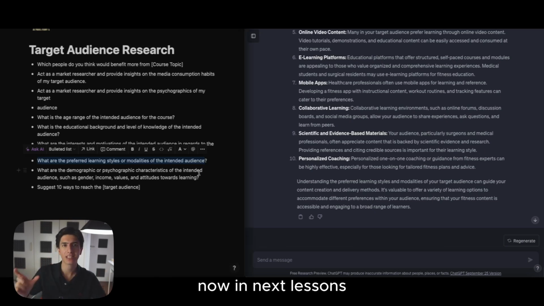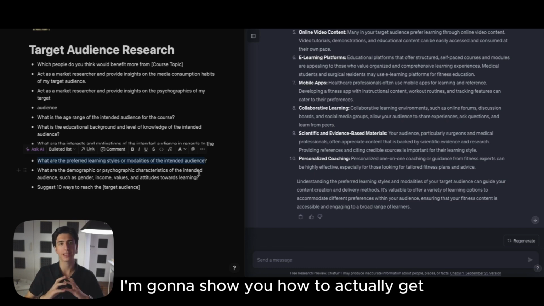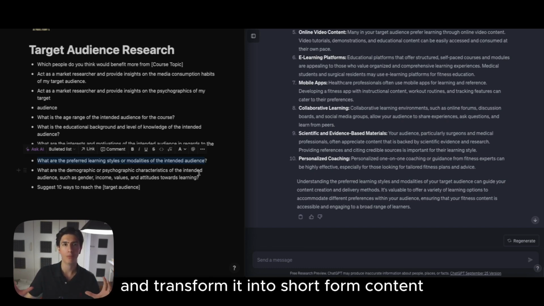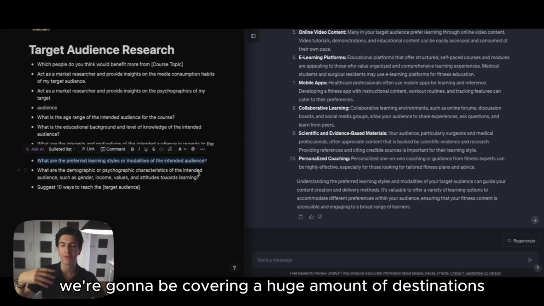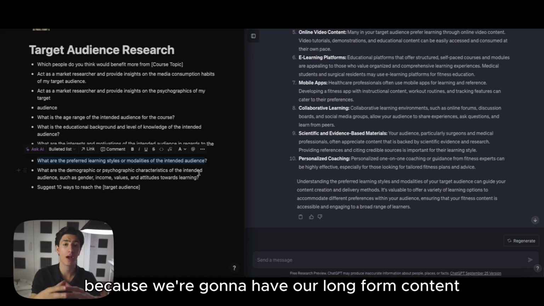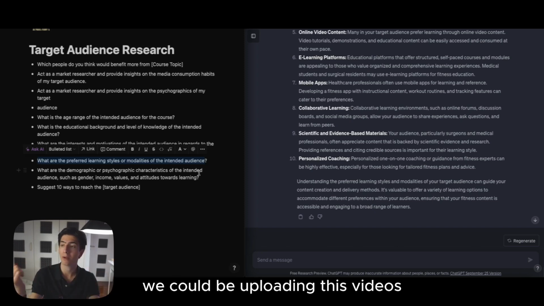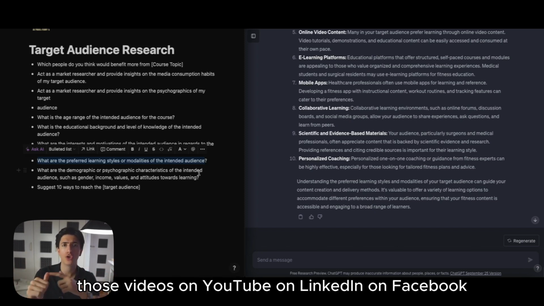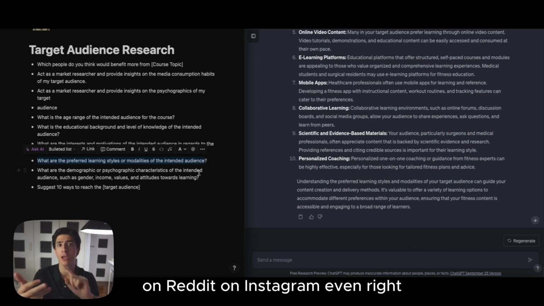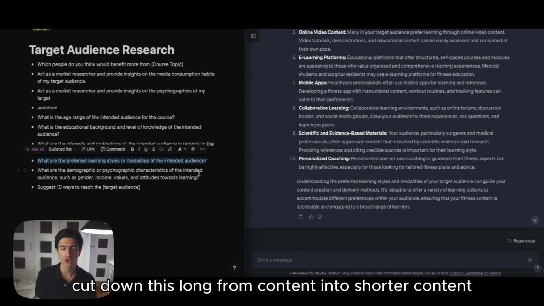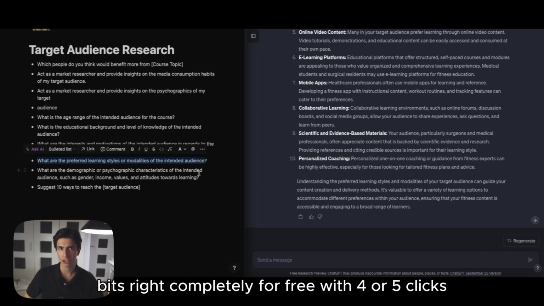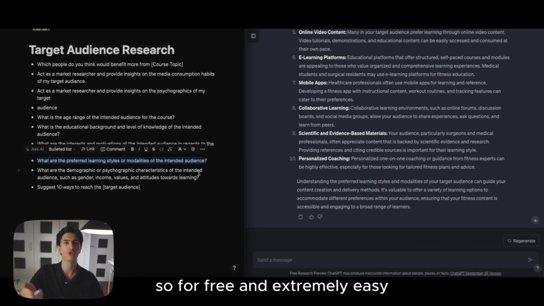Now, in the next lessons, I'm going to show you how to actually take long-form content and transform it into short-form content. In this way, we're going to be covering a huge number of destinations, if you will, because we're going to have our long-form content. We could be uploading those videos on YouTube, on LinkedIn, on Facebook, on Reddit, on Instagram even. And then, using artificial intelligence, I'm going to show you how to cut this long-form content down into shorter content bits, completely for free with 4 or 5 clicks. So, free and extremely easy.